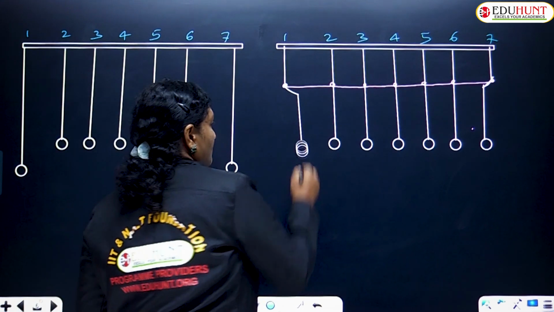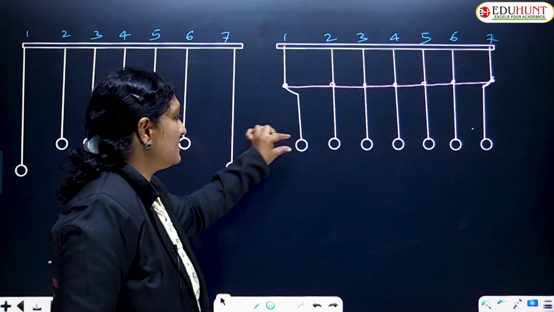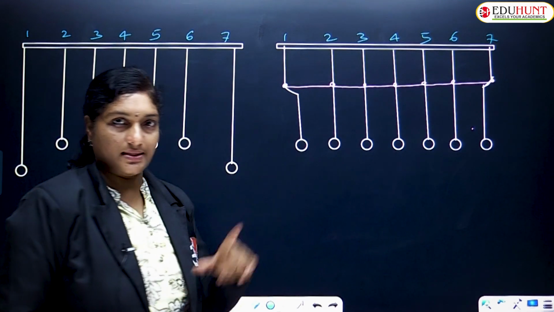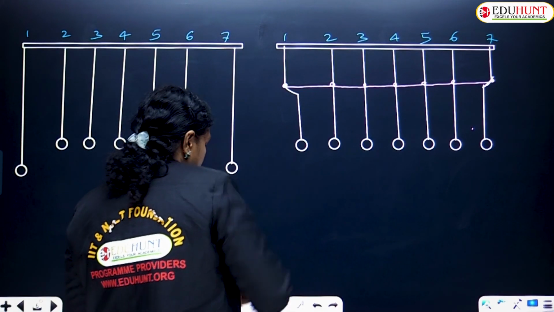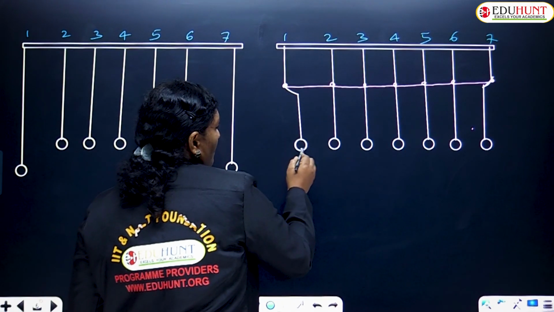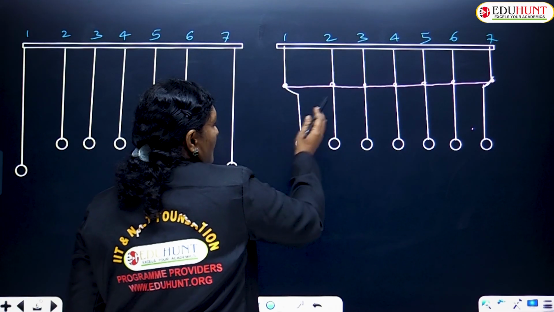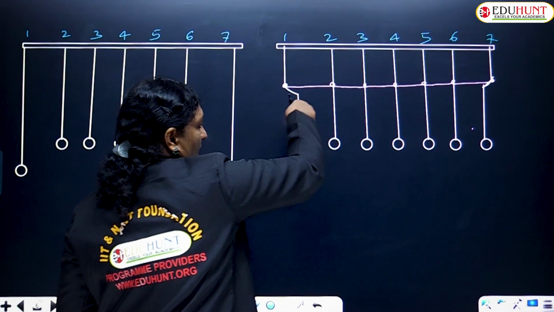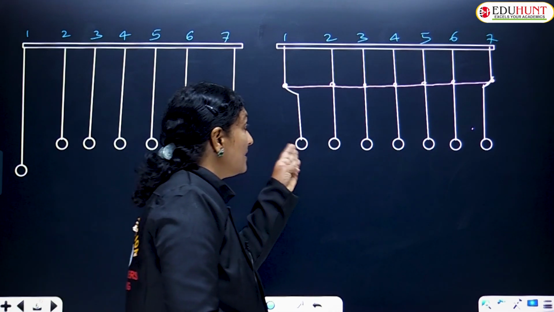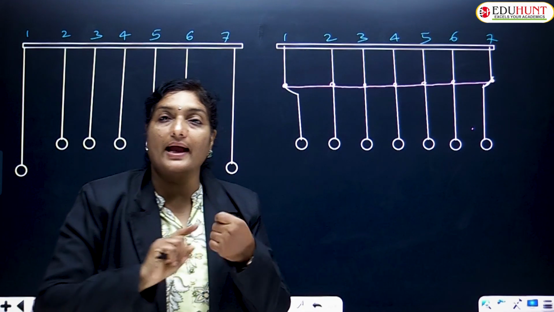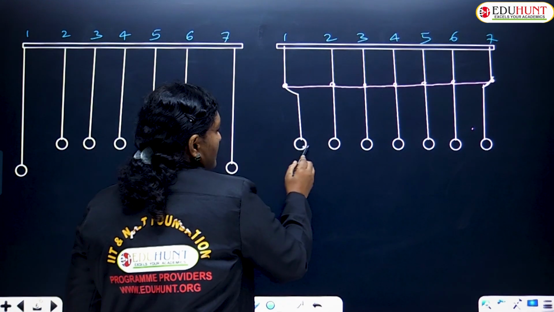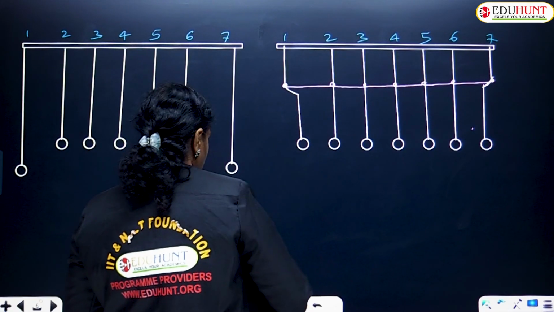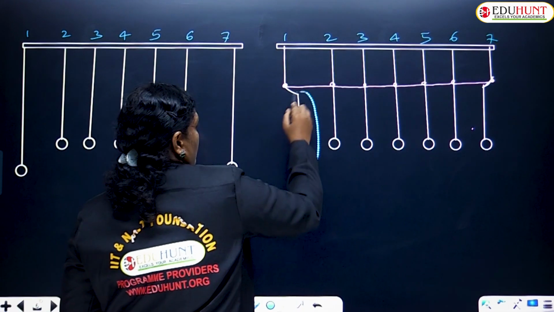So this is your first bob. Let us try to disturb this a little in the plane of paper. That means a small disturbance is created such that this pendulum bob will be oscillating. The complete string will be oscillating to and fro, such that it will not come in contact with the second pendulum bob. So it simply oscillates at this position along with the string, something like this, children.